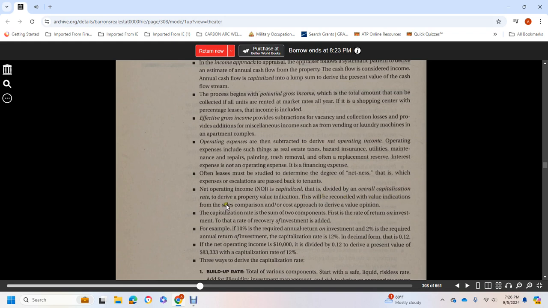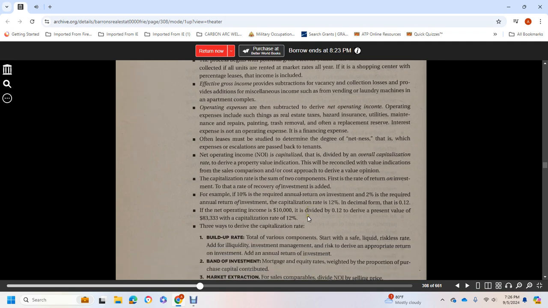The capitalization rate is the sum of two components: the rate of return on investment and the rate of recovery of investment. For example, a 10% required annual return on investment plus a 2% required annual return of investment gives a capitalization rate of 12%, or 0.12 in decimal form. Net operating income of $10,000 divided by 0.12 derives a present value of $83,333, using the capitalization rate of 12%.